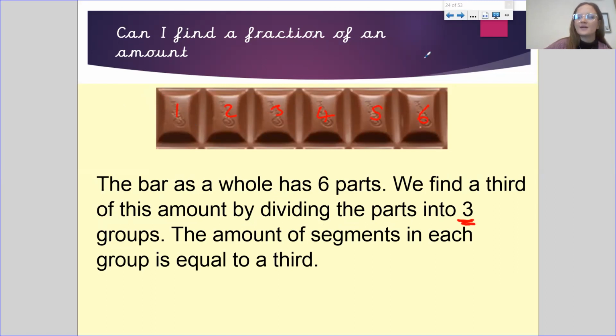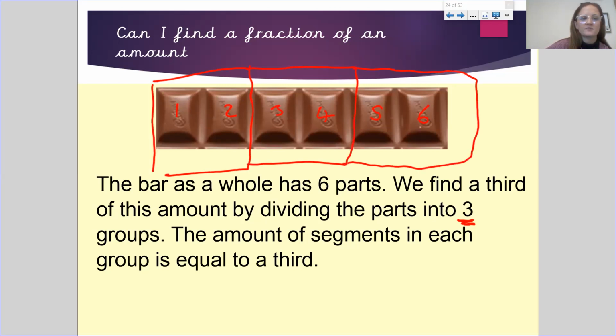If we divide 6 equally into 3 groups, we would have 1 group there, 1 group there, and 1 group here. We can see that they have divided this into 3 groups of equal amounts. There are 2 pieces in each group, but it is still going to be that this is 1/3, this one here is 1/3, and this one here is 1/3.